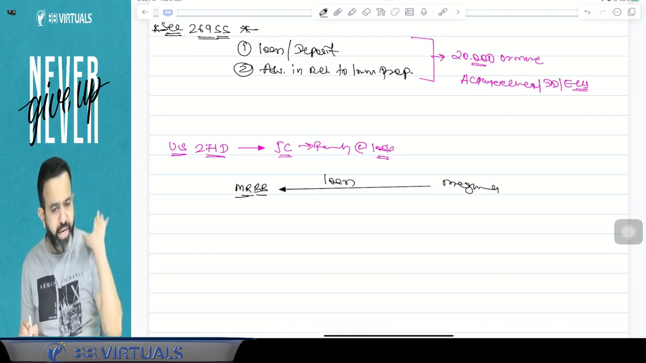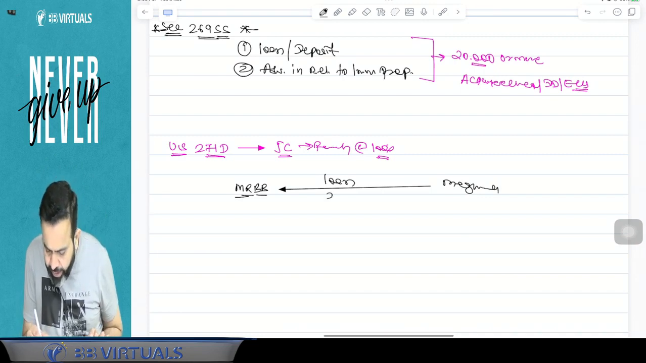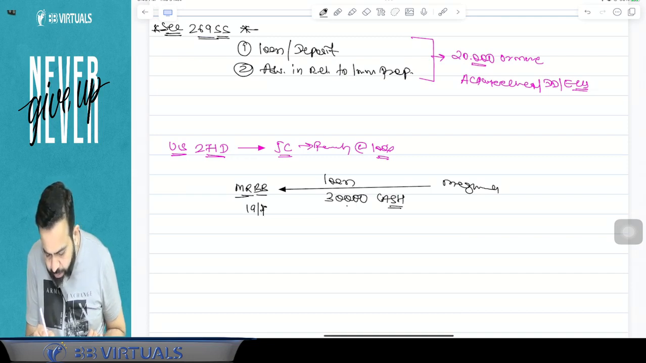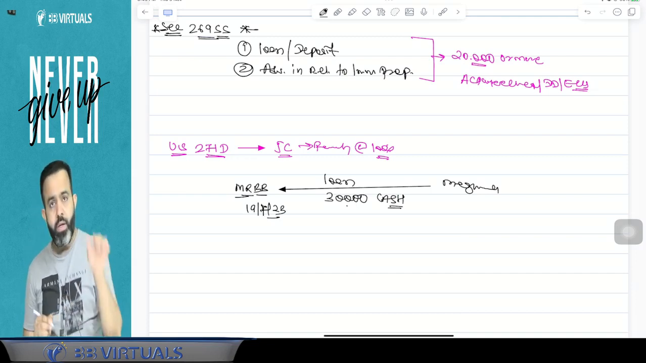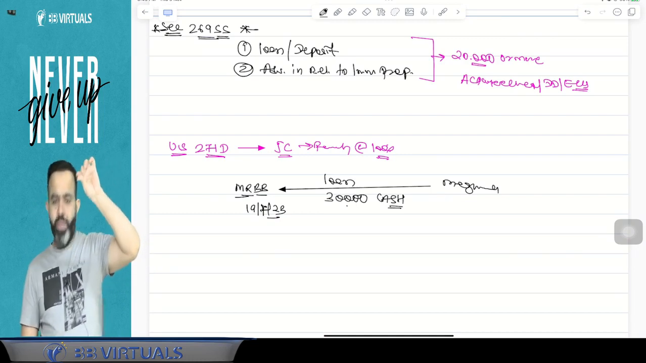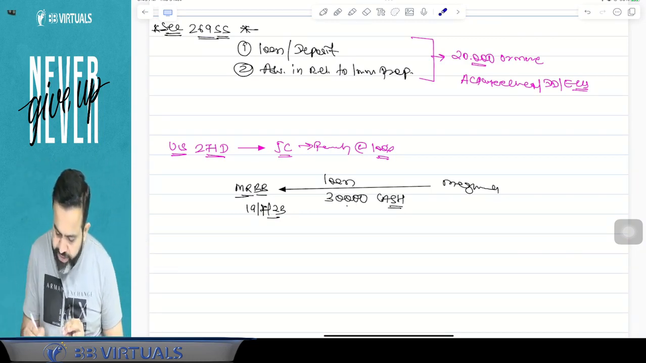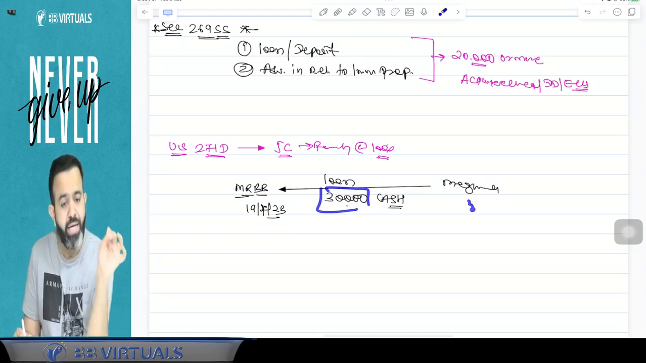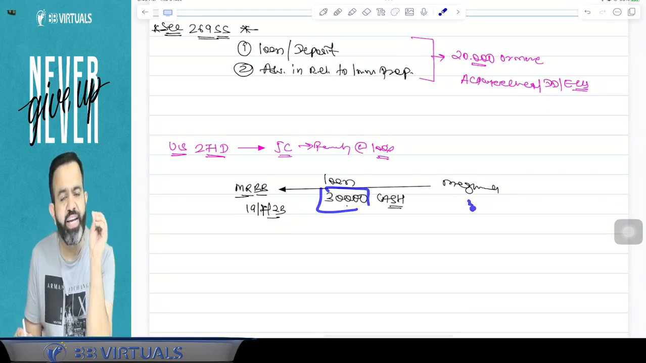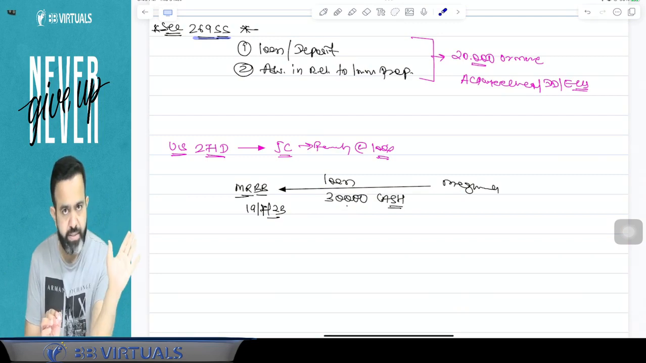I took some loan from Meghna, and suppose here I took a 30,000 rupees cash loan on 19 July 2023. So on 19 July 2023, when I accepted the 30,000 rupees cash loan from Meghna, then guys, I have violated Section 269SS.